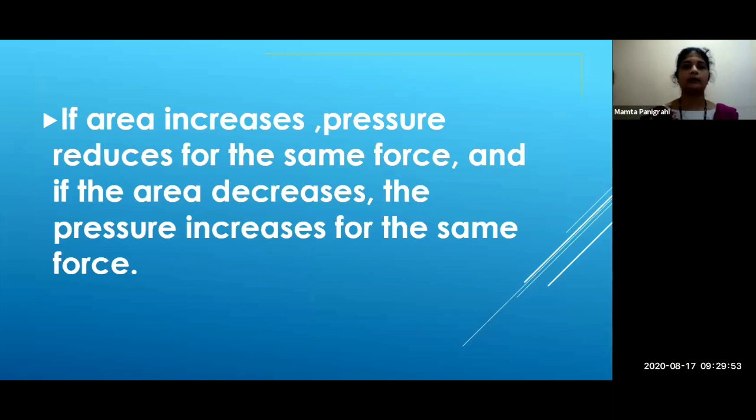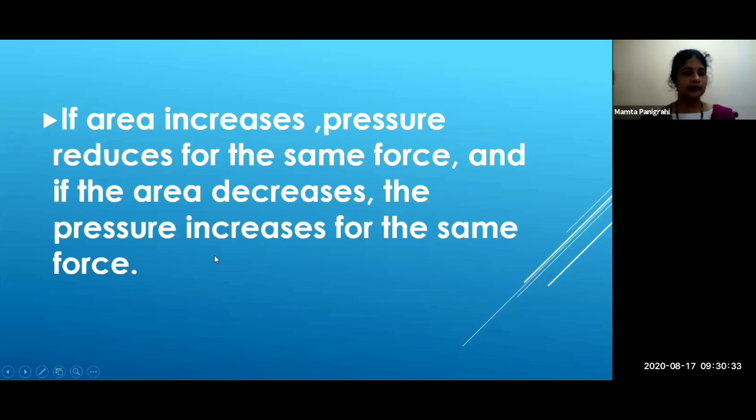Important line, very important line. If area increases, pressure reduces for the same force, and if the area decreases, the pressure increases for the same force. Now, what do you mean by this sentence? If area increases, pressure reduces for the same force. Force is the same, but if area increases, pressure reduces, and if area decreases, pressure increases.